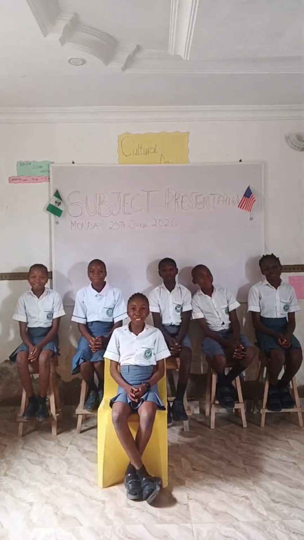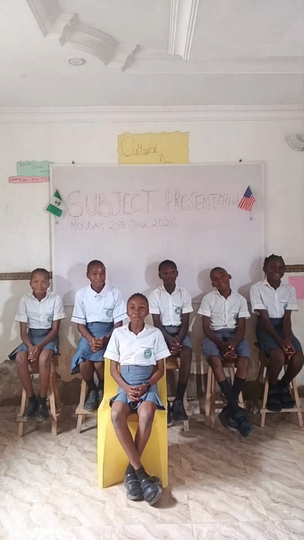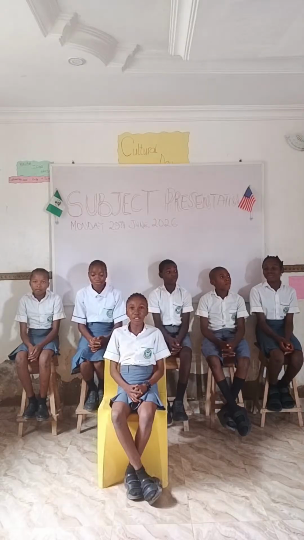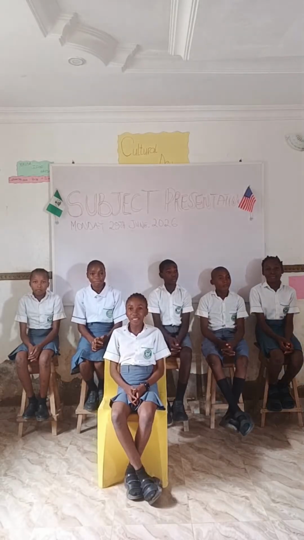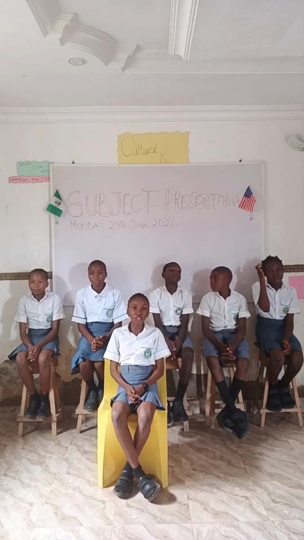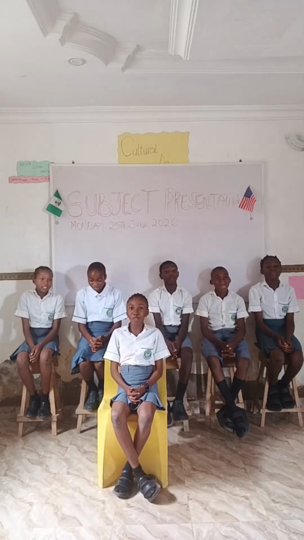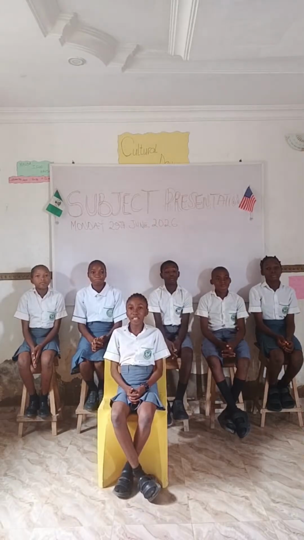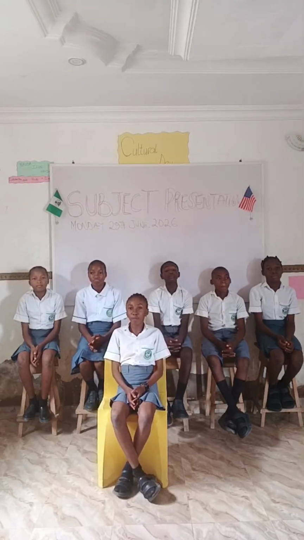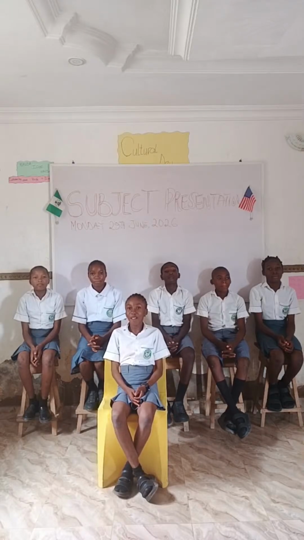I'm presenting basic science. Reproduction. Reproduction is the process of creating new organisms from already existing ones. Sexual reproduction is the process whereby both male and female gametes fuse together to produce a zygote. Methods of asexual reproduction: layering, cutting, grafting, and budding.